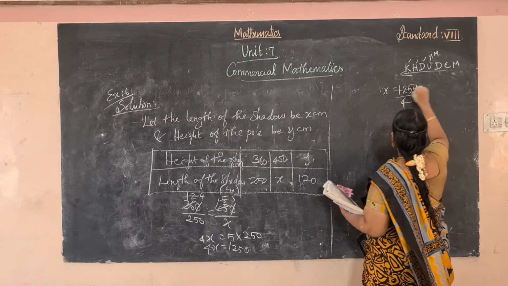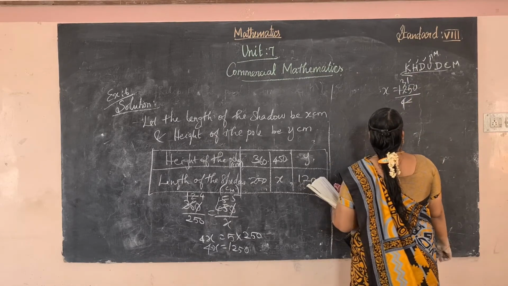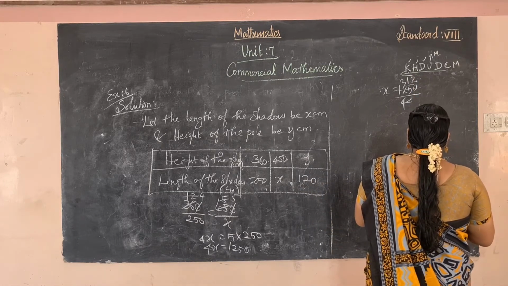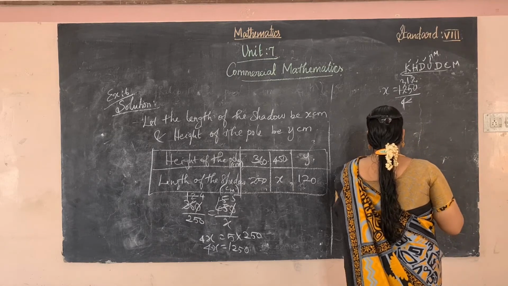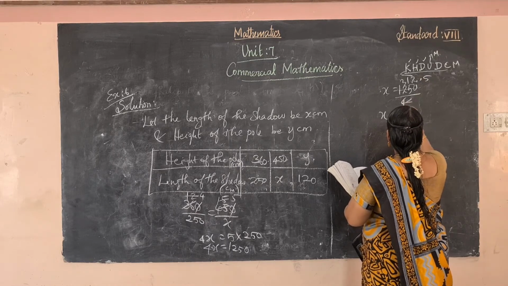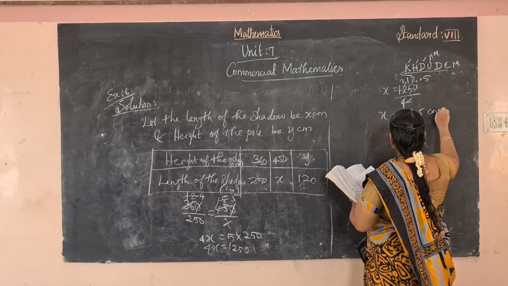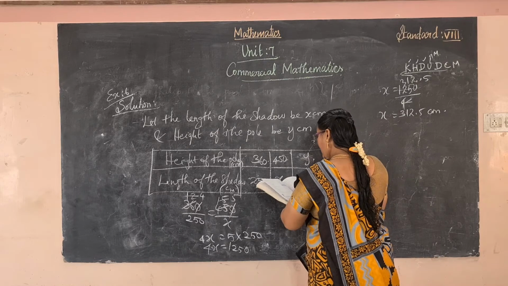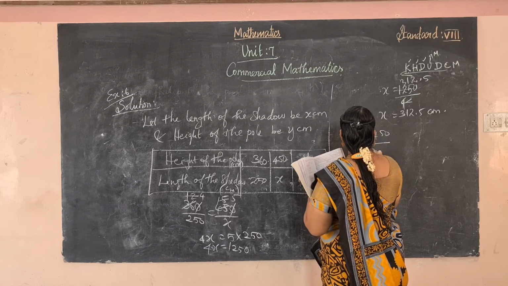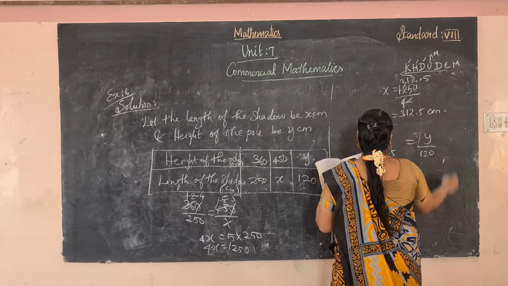So 4 3s are 12, 4 1s are 4, remaining 1, 10, 4 2s are 8, remaining 2, so added 0, so 4 5s are, so x is equal to 312.5. Okay, right, centimeter. And next one, simplify these two values. So 450 by x value is 312.5 equal to y by 120.